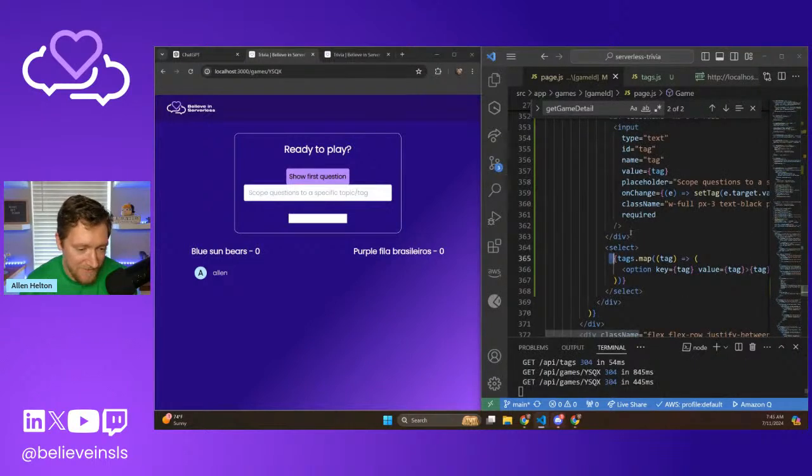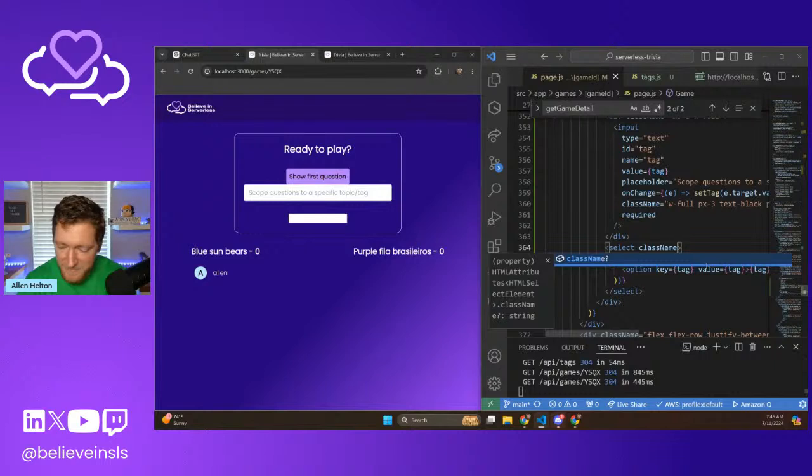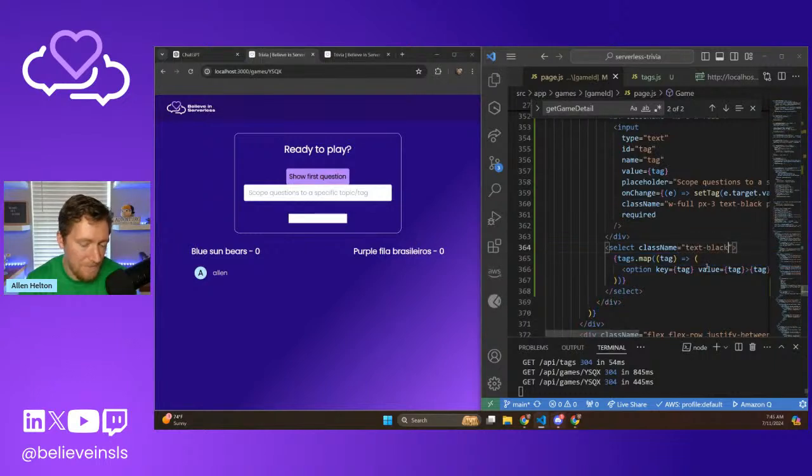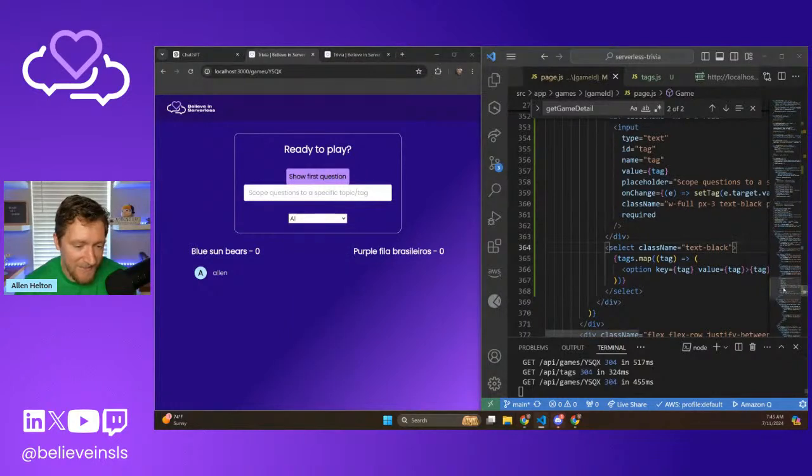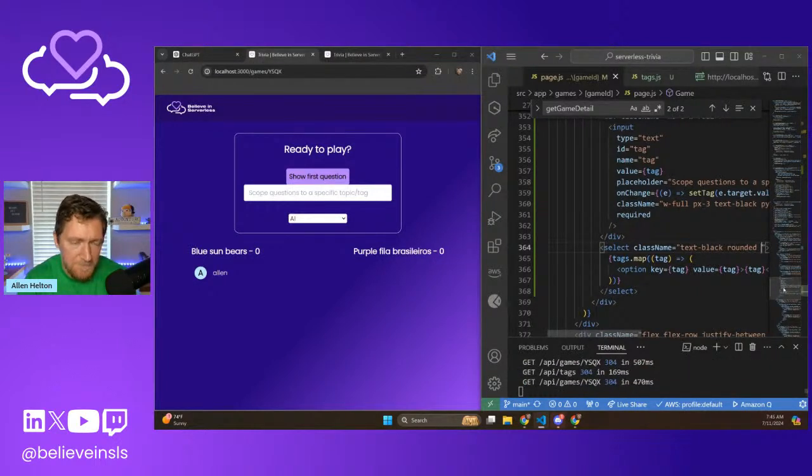Do a side by side. Okay, so we have that. Let's make it look at least a little bit nicer. Rounded.